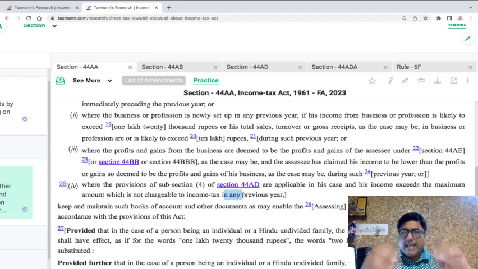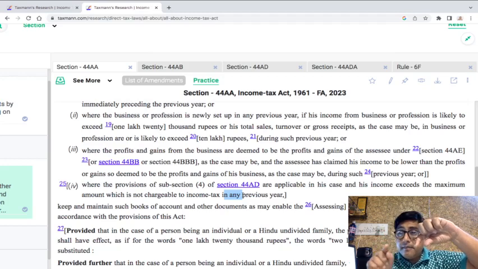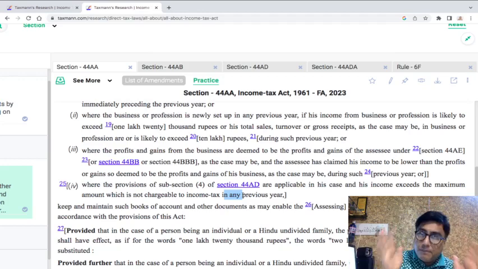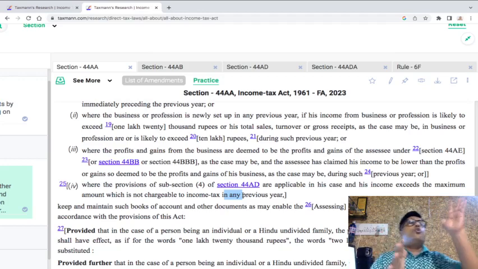Anyway, we'll come to this word "any" at a later point of time, but as of now we talk about when the provisions of subsection 4 of section 44AD are applicable. So 44AD subsection 4 is applicable, that is point number A, and the income exceeds the maximum amount which is not chargeable to income tax in any previous year. If these two conditions are being met, then you have to go and maintain books of accounts.